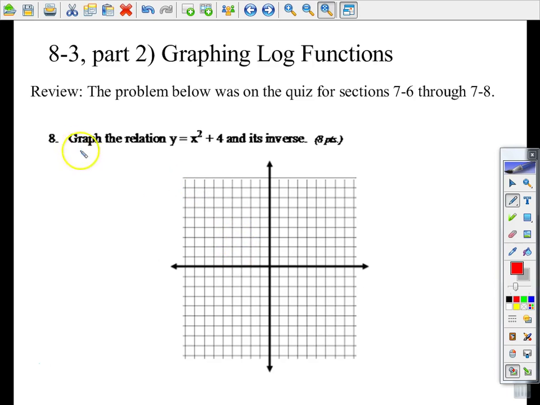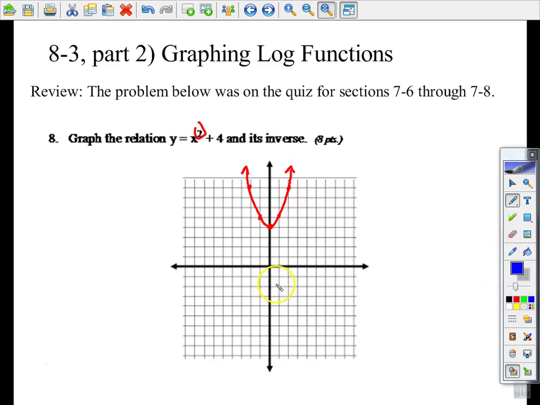So what I've done here is I just copied and pasted a problem from your last quiz, which most people did a really good job with. You had to graph the relation, so that's obviously, since it's quadratic, a U-shape or a parabola, and most of you successfully said that the relation looks like this. And then raise your hand if you can tell me how we graph the inverse of that.